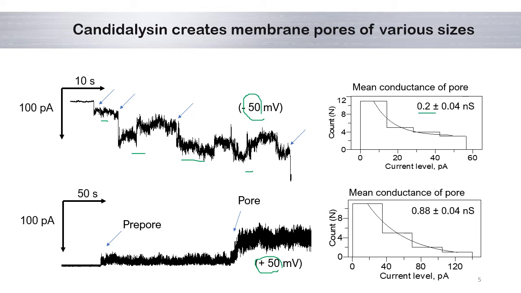However, at +50 mV, small noise current levels and a current jump were observed, indicating a transition from a pre-pore state to the final pore state. The mean conductance of the membrane pores was estimated at 0.88 nanosiemens.